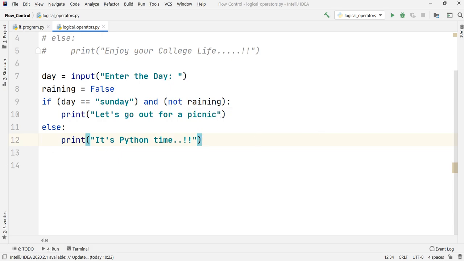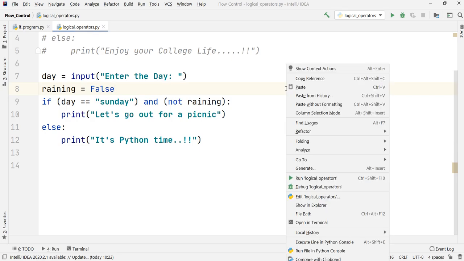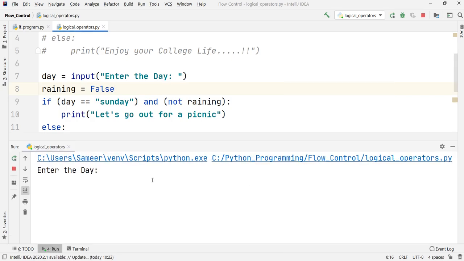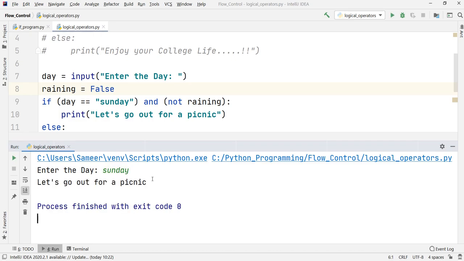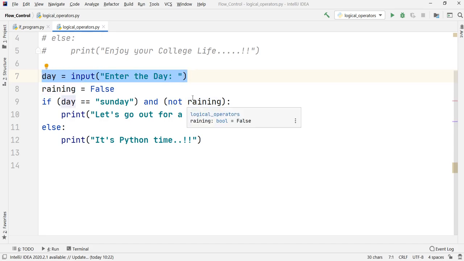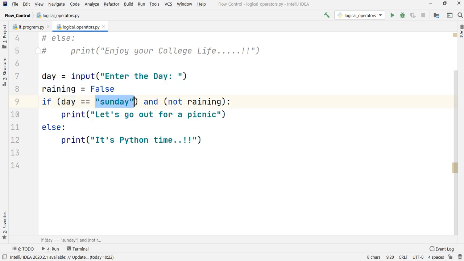So if I rerun this code again, we know it will work like it did earlier. If I put Sunday over here and press enter, it will say let us go out for picnic. So just keep in mind, don't use the input function over here. You can make use of the input function here, and we have to be very careful about case sensitivity among the strings, because it is very case sensitive. It will change the complete meaning of your program if you don't.